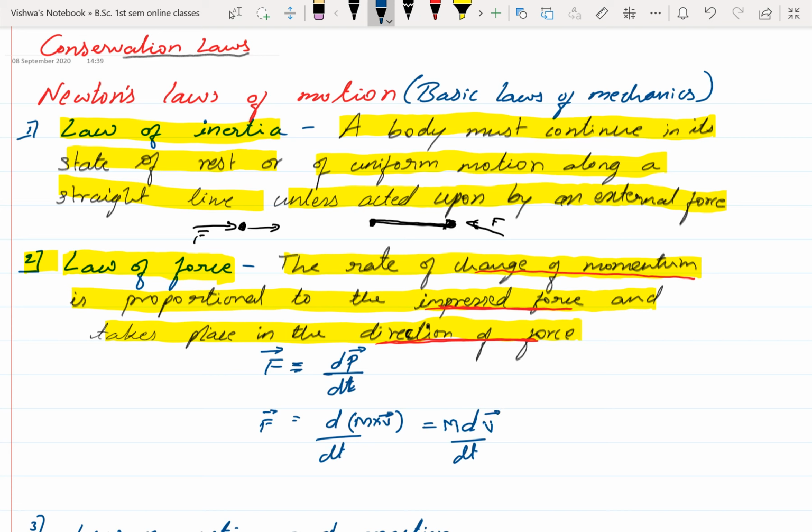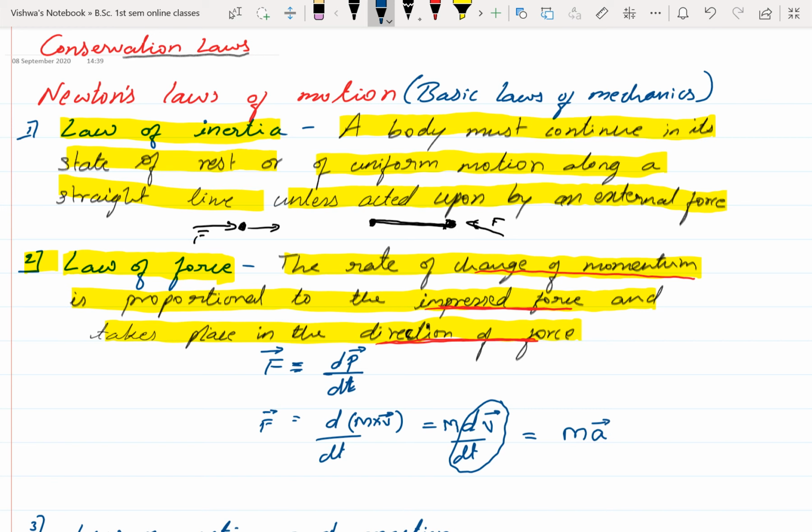Then velocity v. Now this becomes m into dv by dt. dv by dt is the rate of change of velocity, and the rate of change of velocity we define as acceleration. So F becomes m a vector.